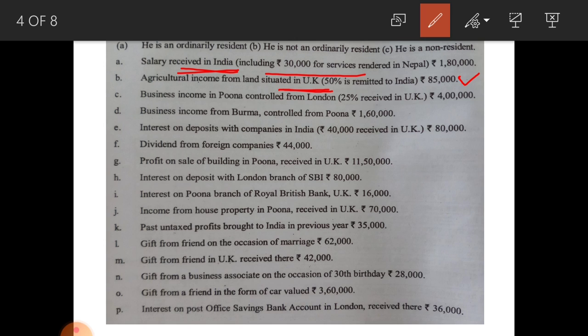Next one, see, business income in Pune controlled from London. Here business income received in Pune. Pune is situated in India. So whole 4 lakhs is taxable in the hands of all three categories because income received in India. Remember that point.